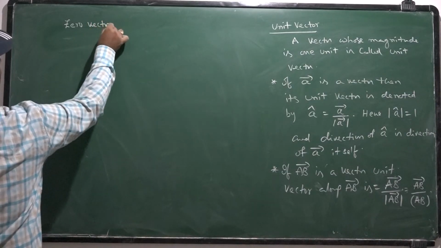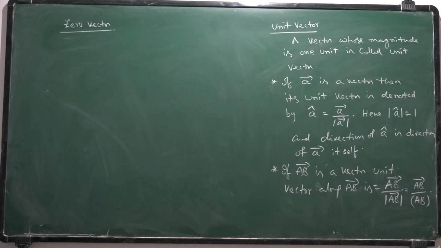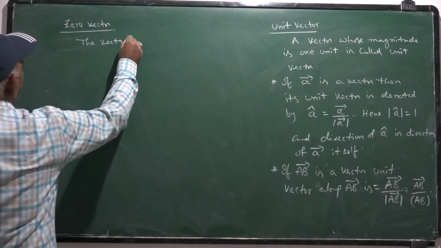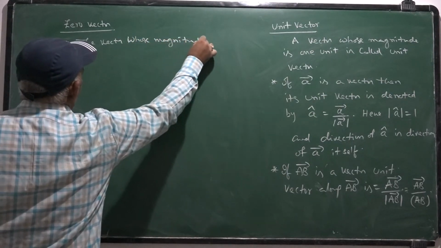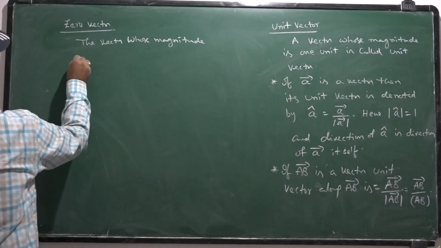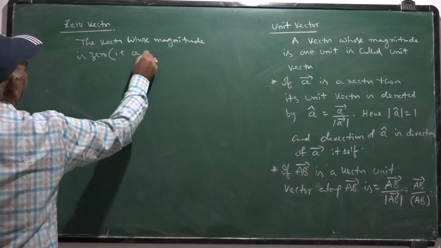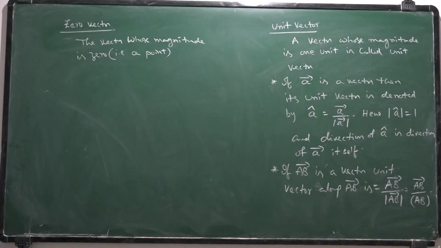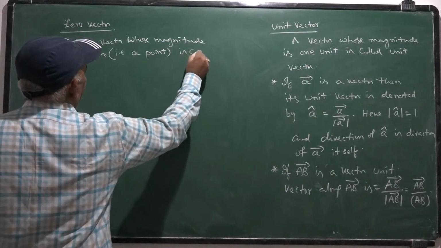Similarly, zero vector. The vector whose magnitude is 0. It's a vector whose magnitude is 0. That is a point. Geometrically, it is a point. The vector whose magnitude is 0, that is geometrically a point, is called zero vector.